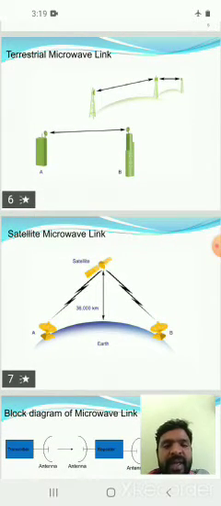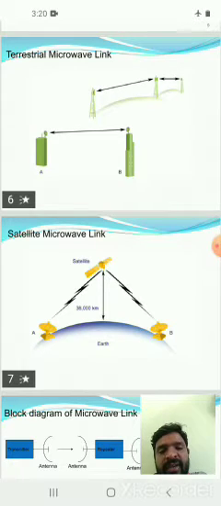Here in the satellite microwave link, the two points are point A to point B, or point A to more points, or more points to one point. Point A, an earth station, transmits the signals upwards to the satellite.